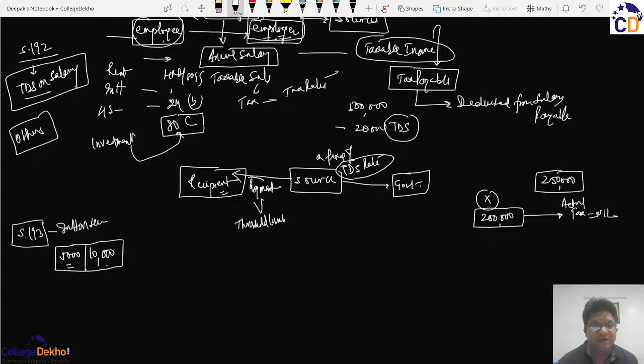the source, while making the payment, if this payment exceeds the threshold limit, which in this example is say 10,000, then because this amount of 2 lakhs is more than 10,000, the whole amount of 2 lakhs would be subjected to a fixed TDS rate, which as per section 193 is say 10%.